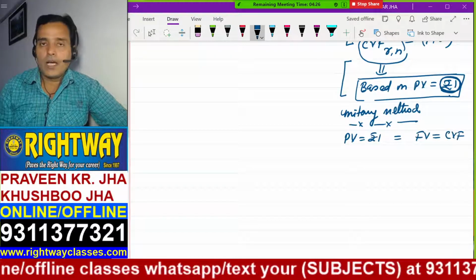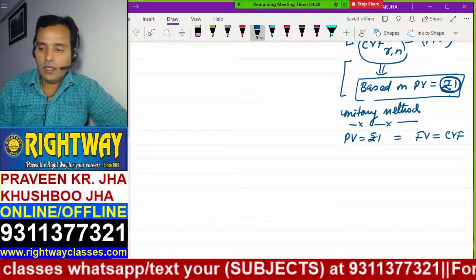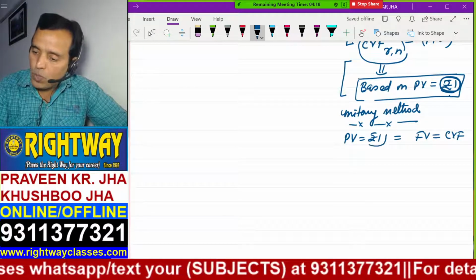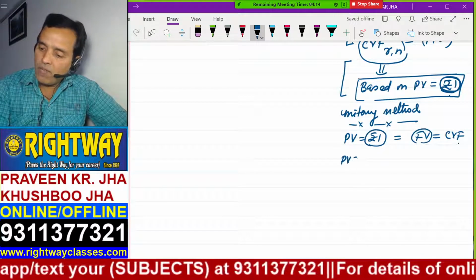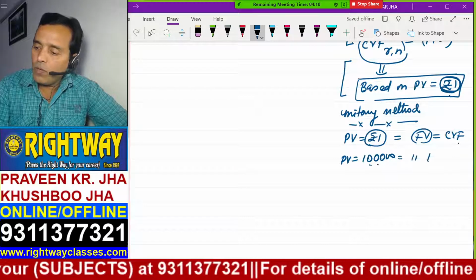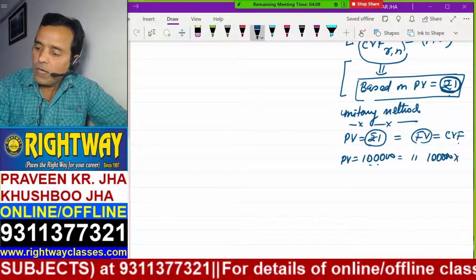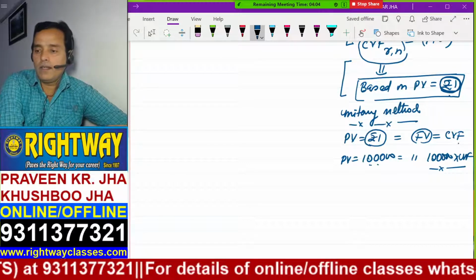CVF. I don't know the amount of CVF right now, so I'm writing CVF only. If present value is 1 lakh, then future value will be 1 lakh into CVF. Understand?